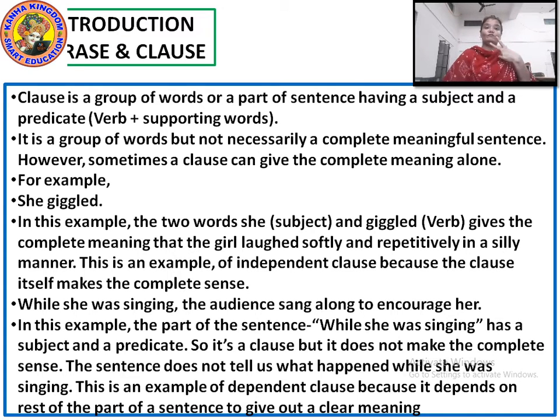So clauses are of two types, independent clause and dependent clause. A dependent clause depends on the rest of the sentence to give a complete or clear meaning, and an independent clause does not need the support of the rest of the sentence. It is a complete sentence on its own. Fine? So this is about the clause.